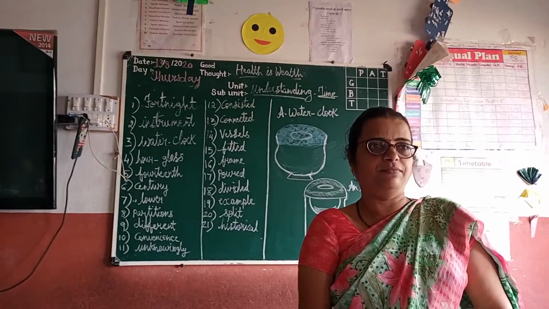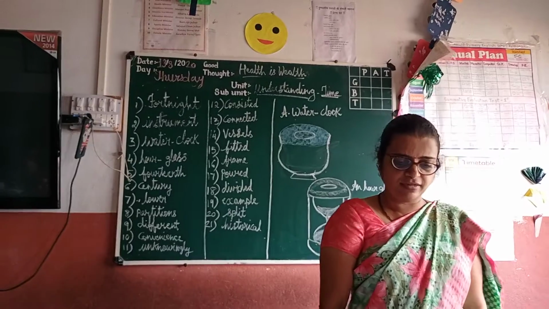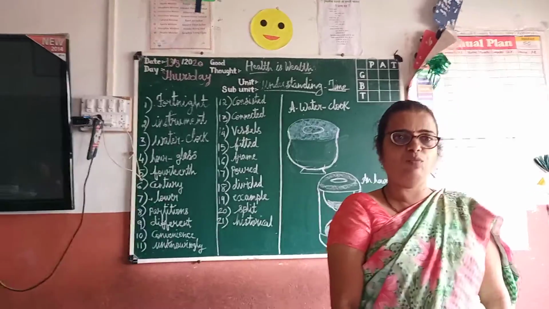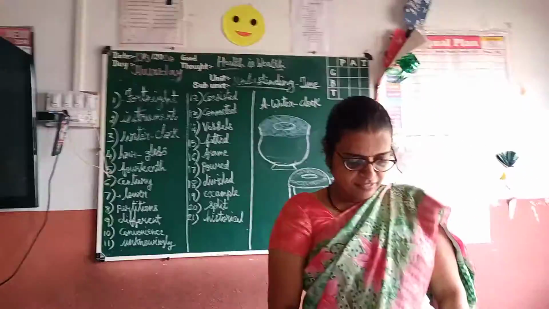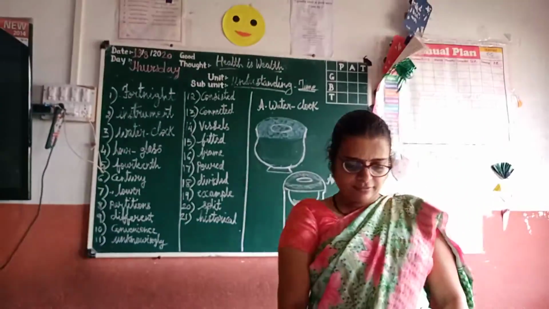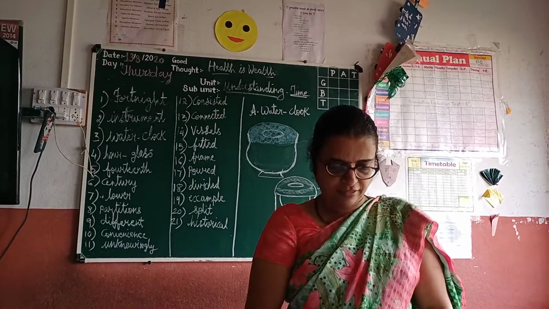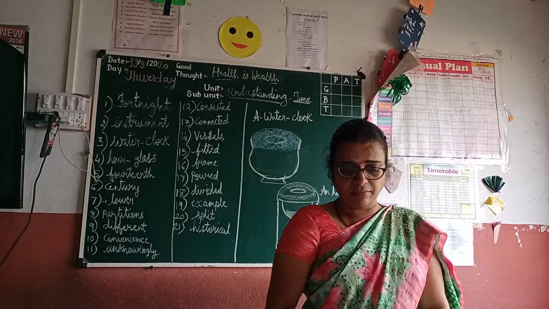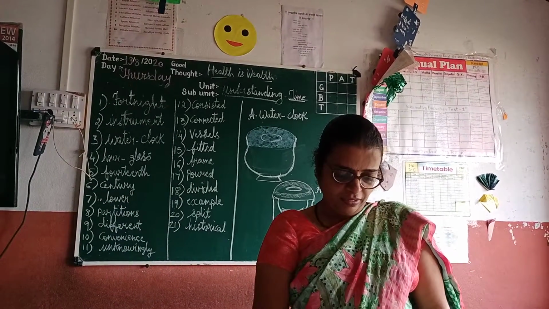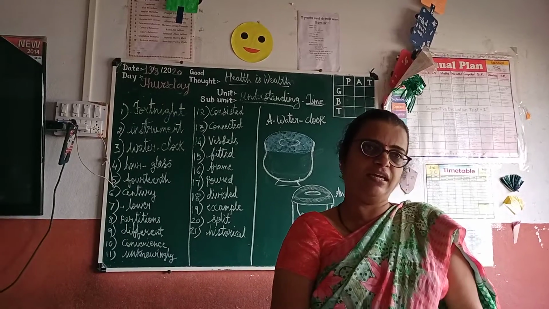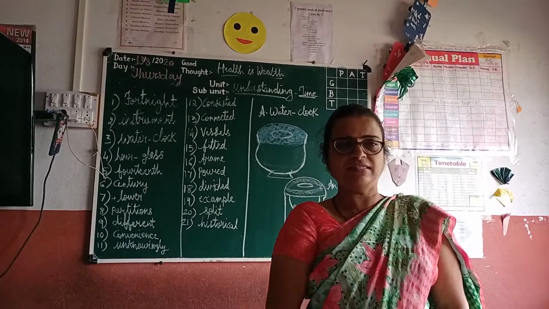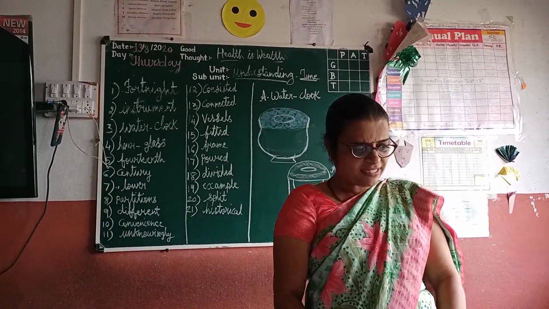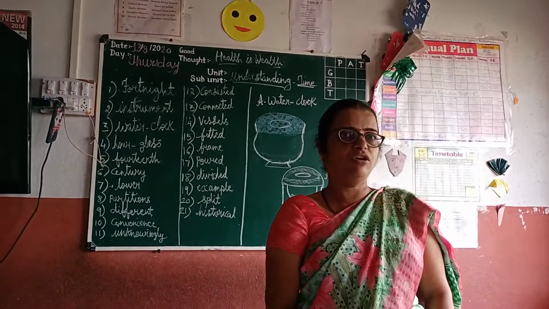Now let's see the mechanism of the water clock. In ancient times, people used water clocks, and we Indians call this water clock a Ghatika yantra. Your grandmother and parents may know it very well, and you can ask them the meaning of Ghatika yantra. Ancient times means the days long past. Now let's see what a water clock is.